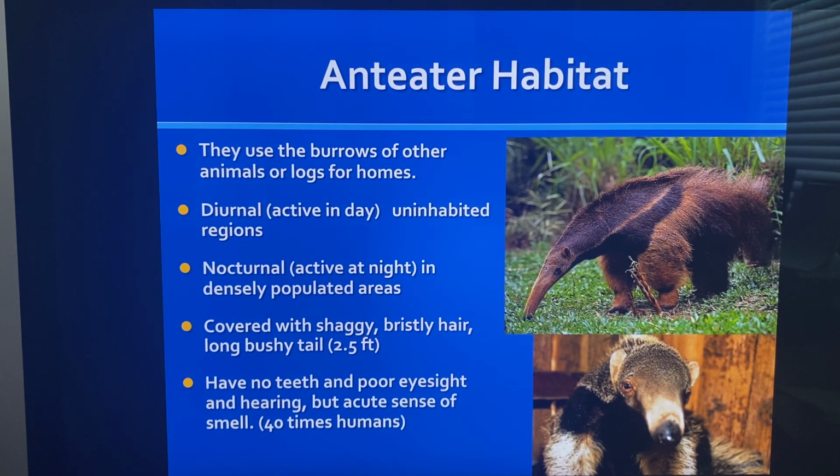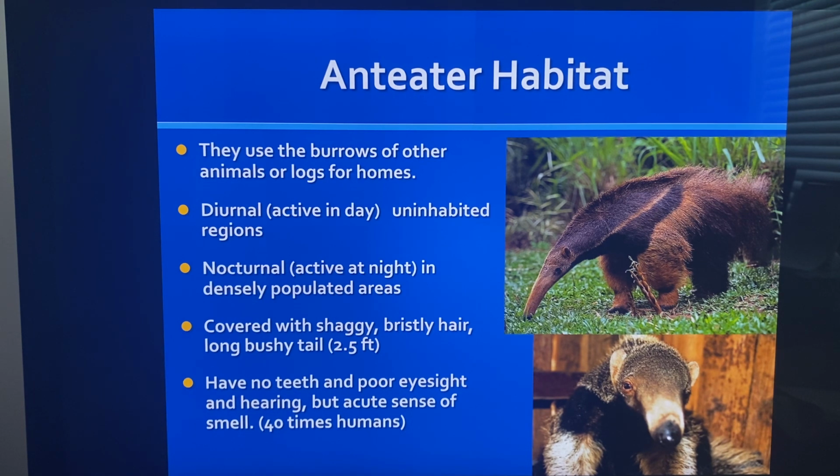The anteater habitat. They use the burrows of other animals or logs for their home. They're diurnal, which just means they're active in the day. So they do get around in the day, especially in uninhabited regions. But they're nocturnal if it's a very dense population, maybe a lot of people around. So they can come out at night or they can come out in the day.